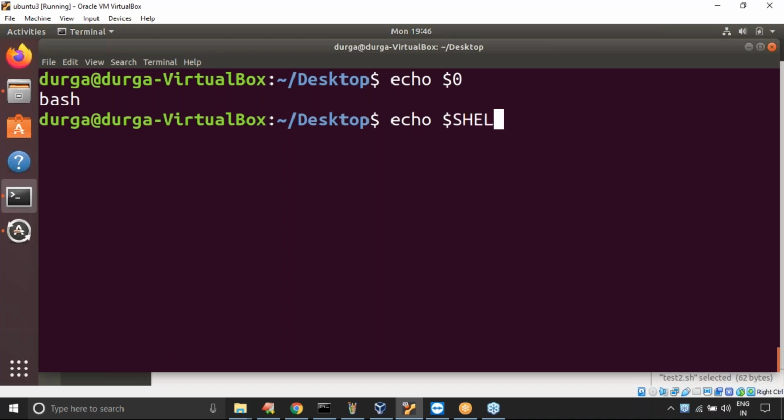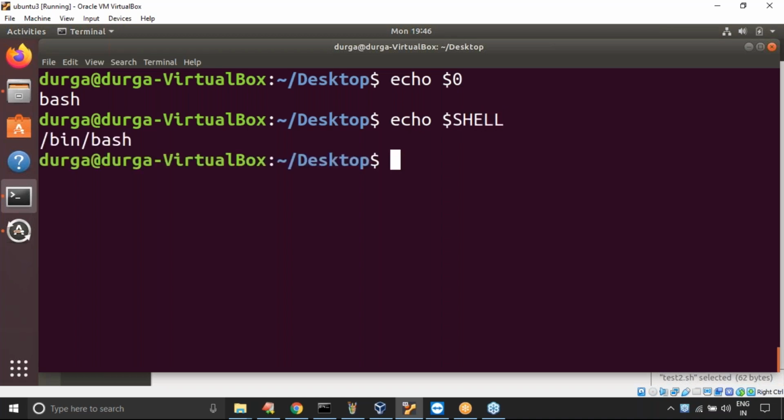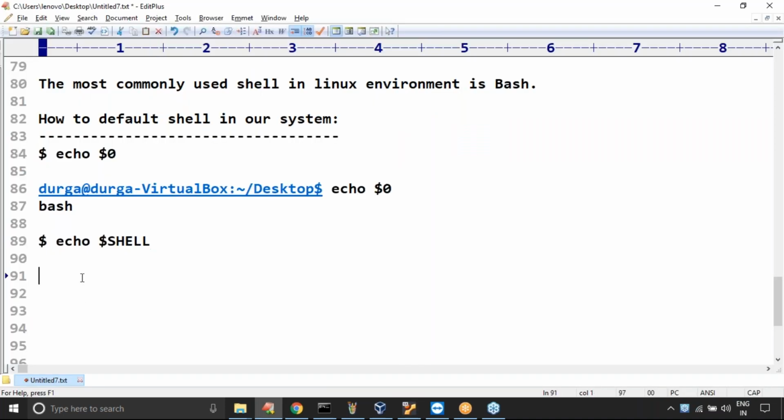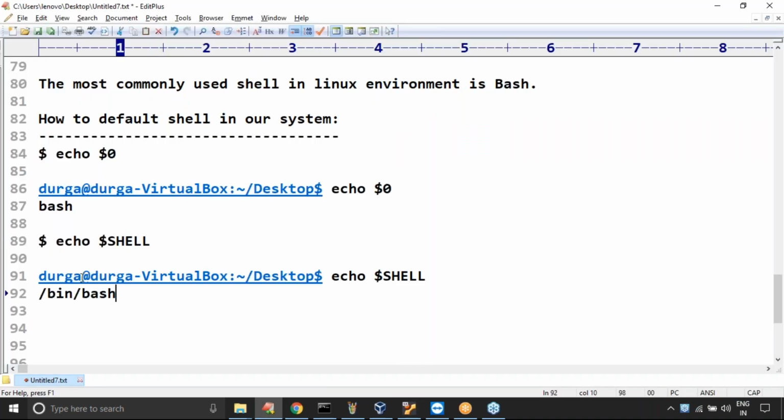The answer is slash bin slash bash. Of course, bash is a program available inside bin, that's why it shows the complete path. So this is the way we can check what the default shell is.